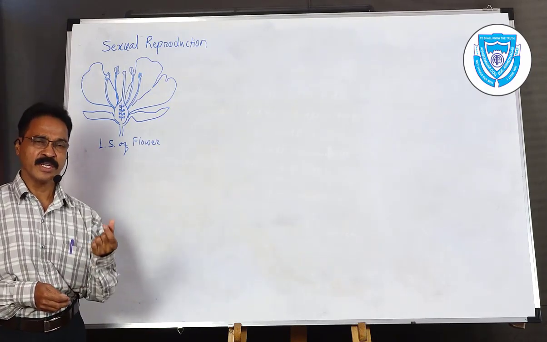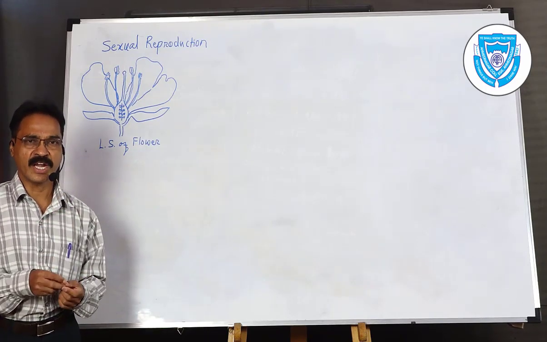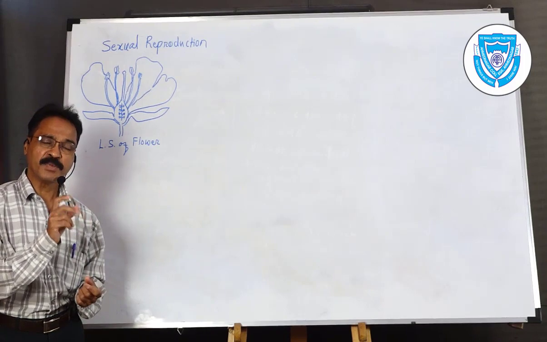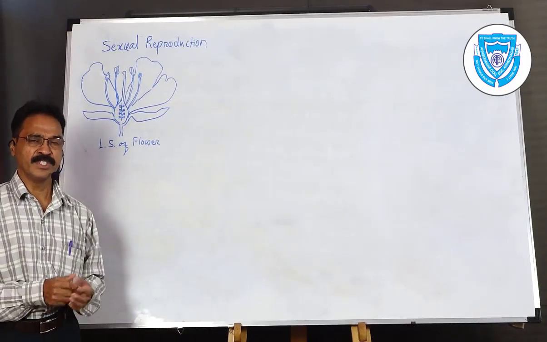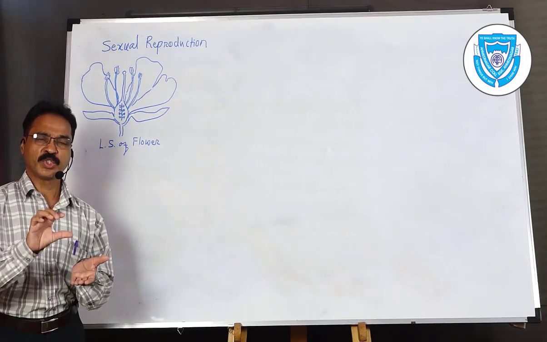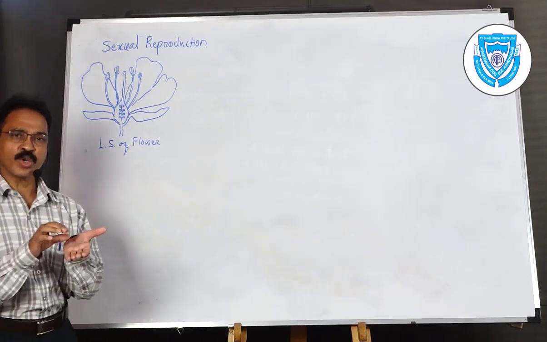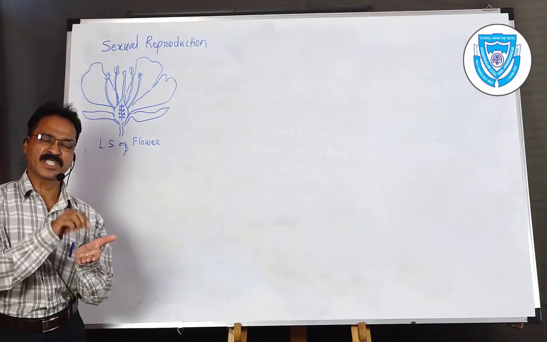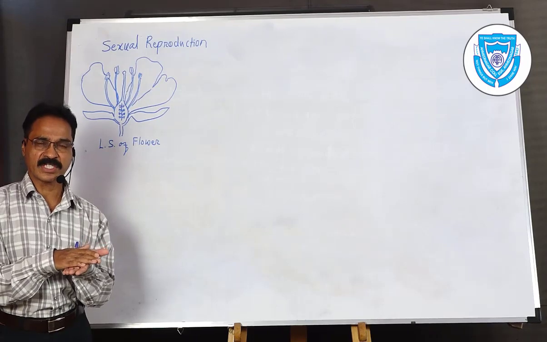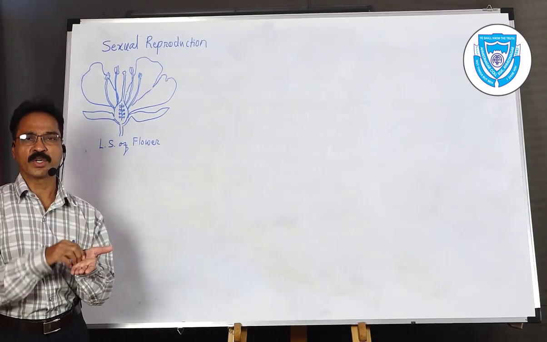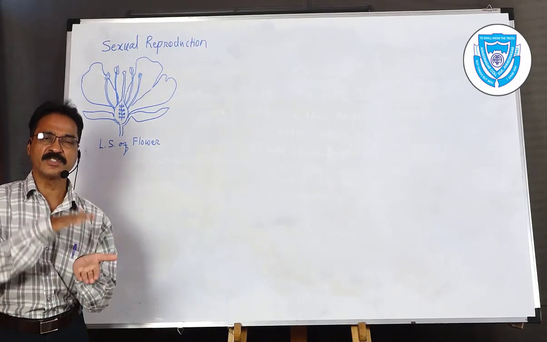Shoot means the part of the stem, and this shoot is specially modified for sexual reproduction. That means it is condensed. As you know, the stem consists of nodes and internodes. The same structure is there, but when condensation takes place, it is suppressed. It still consists of nodes and internodes, but the distance between them is very minimized.